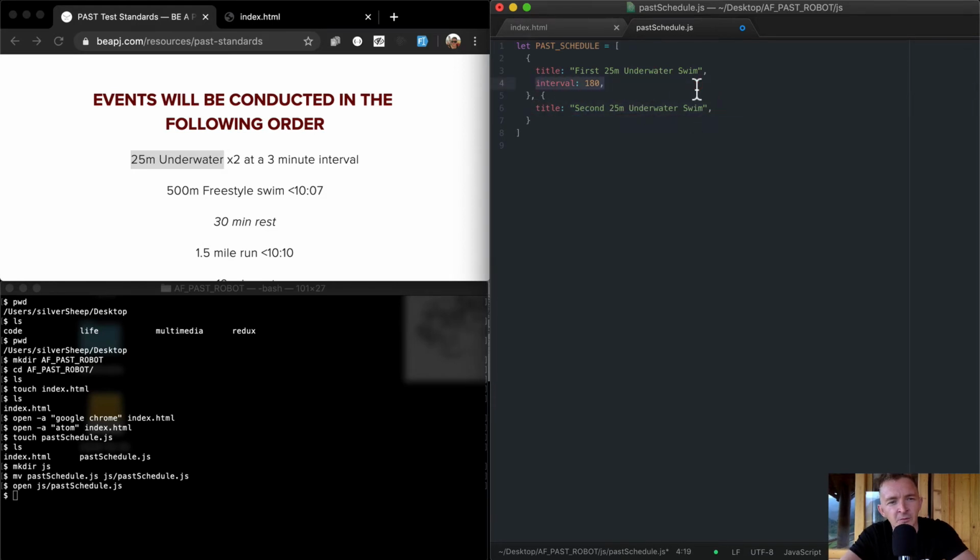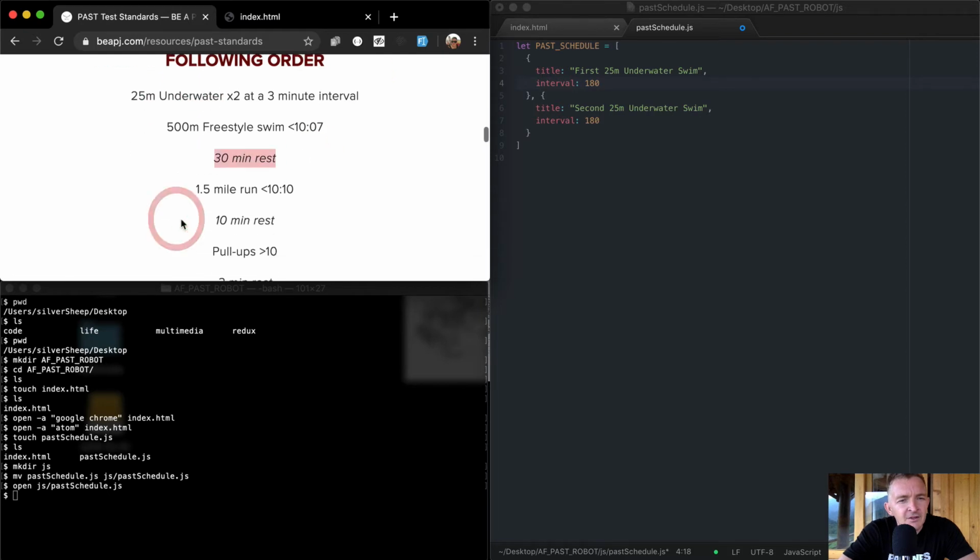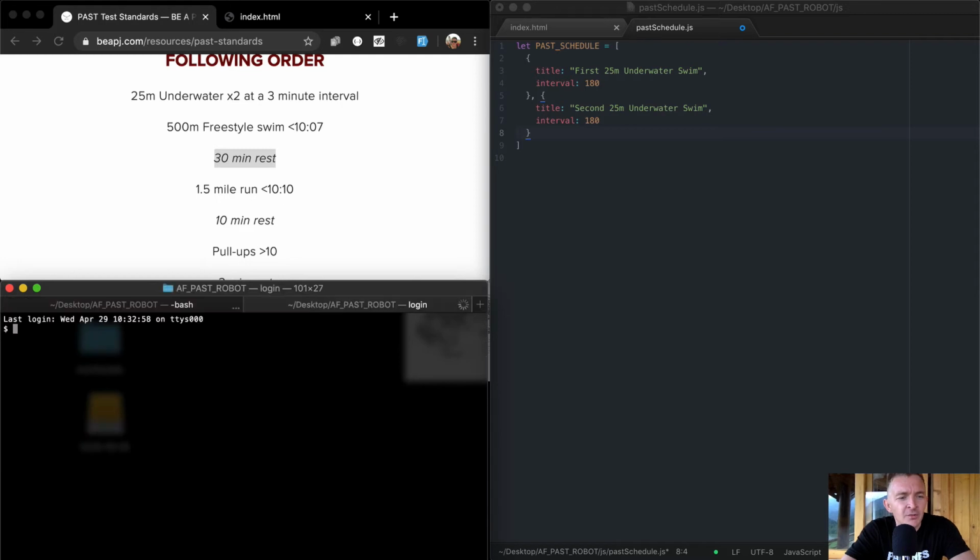We're going to call this one our first underwater swim, and then our second 25-meter underwater swim. This one also has an interval of 180. Okay, so now after these two underwater swims, there's a 30-minute rest. So if I open up a new window in here and go node, 30 times 60 is 1800 second rest.